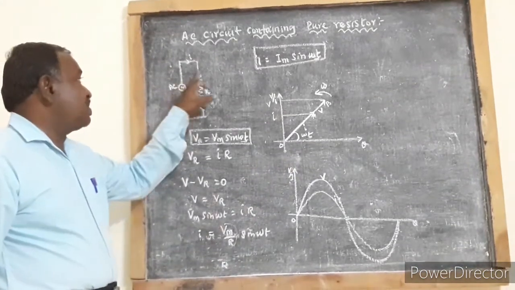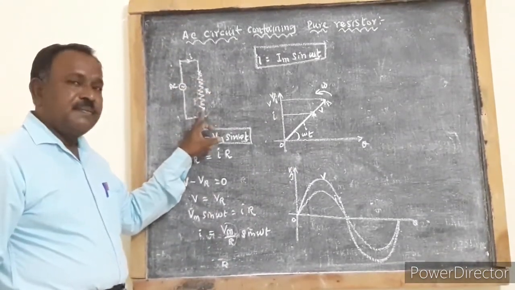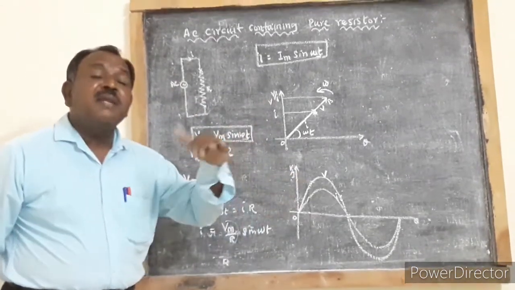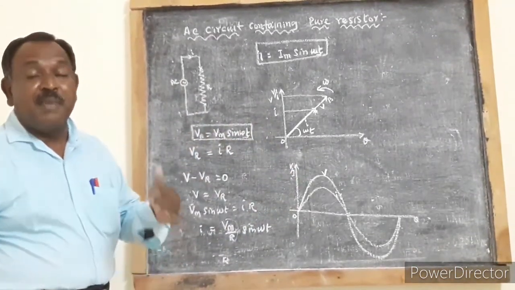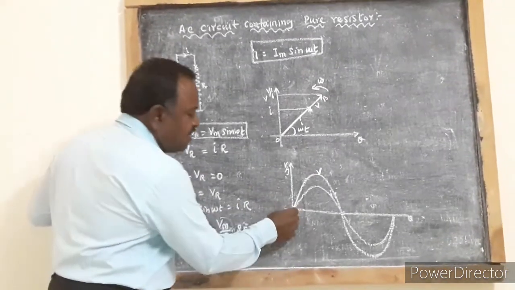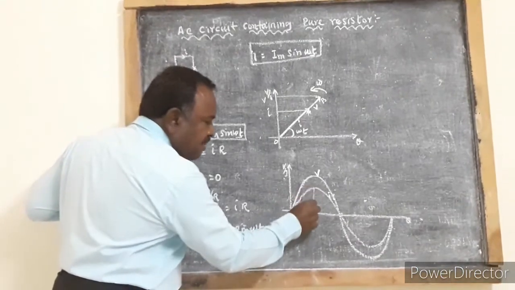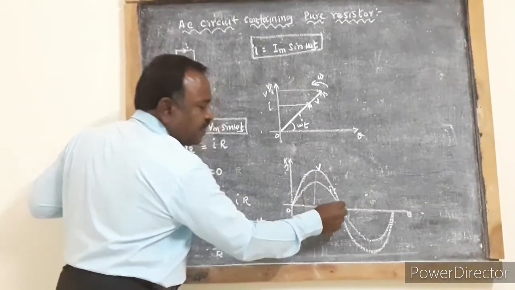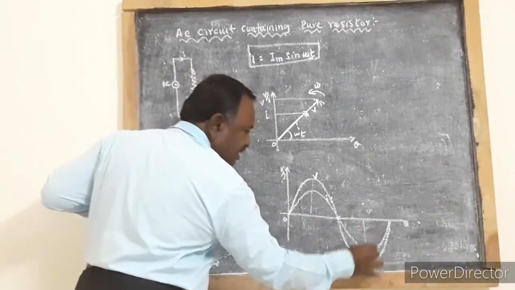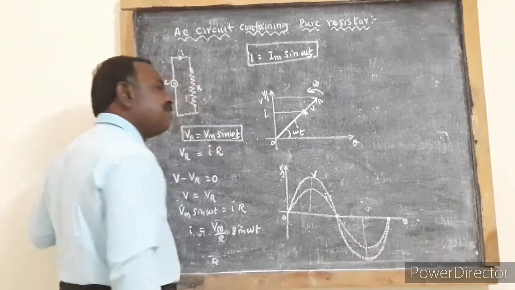When an AC source is connected to a resistor, in that circuit, current and voltage are in phase with each other. So what is the meaning of it? In phase with each other means this current and voltage attain their maximum value at the same time, become zero at the same time, negative maximum at the same time, and zero at the same time.